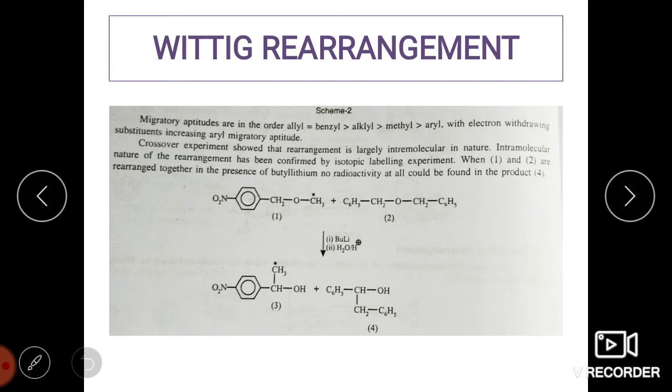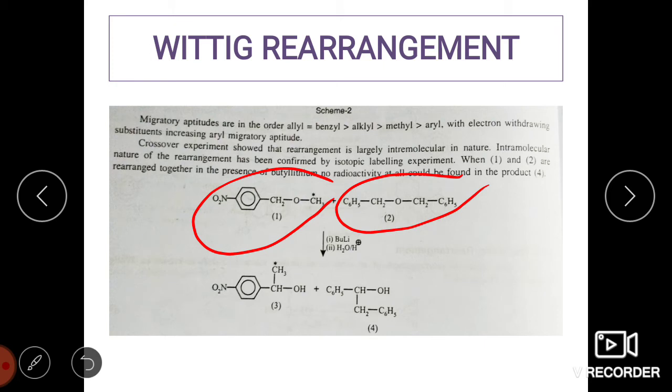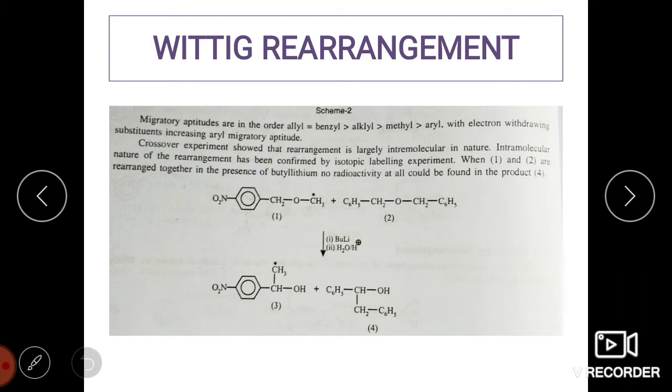Next, coming to the crossover experiment, it proves that the Wittig rearrangement is intramolecular in nature. Here you can see there is isotopic labeling on substrate 1, and in 2 there is no isotopic labeling. When this undergoes the Wittig rearrangement in presence of a base, butyl lithium, you can see that in the product the isotopic labeling has been retained in the same way.